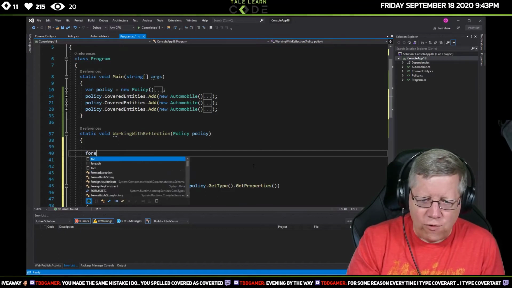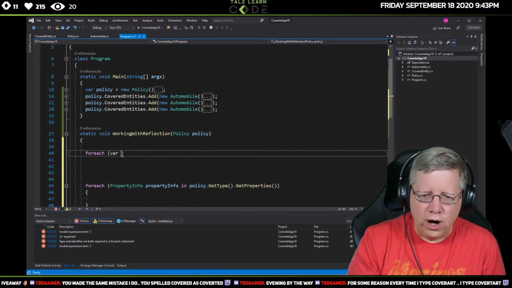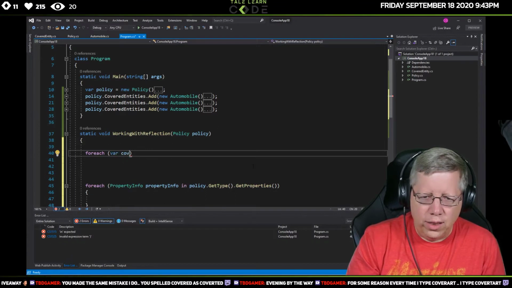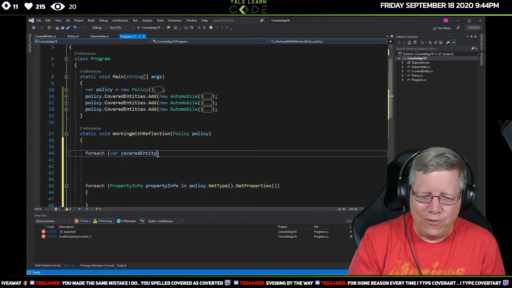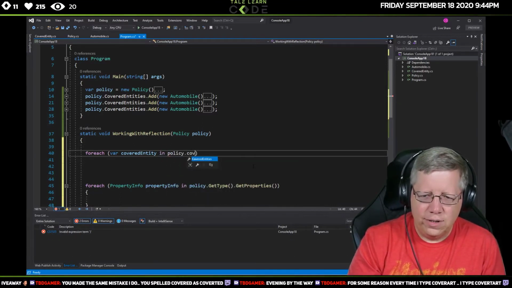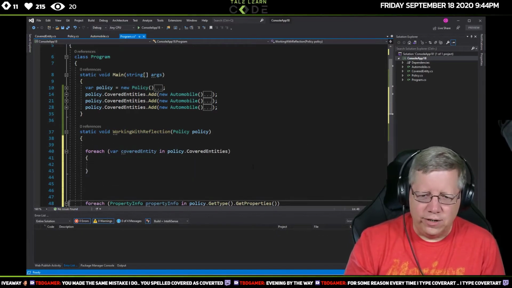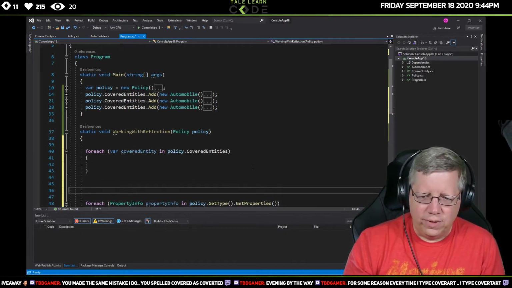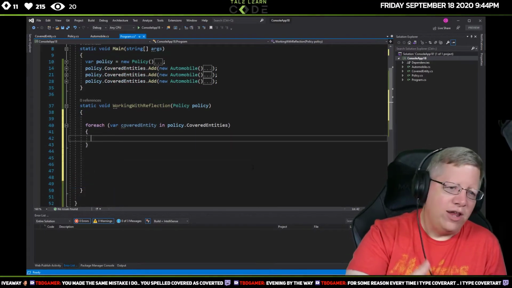Let's do a for each var covered entity in policy covered entities. This is a better way of doing this, so I don't need this. Now I'm in each one of those covered entities.